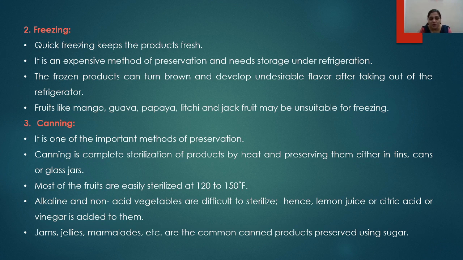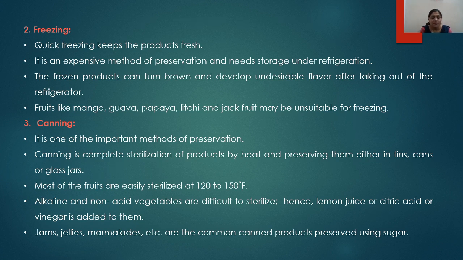The frozen products can turn brown, and they can develop undesirable flavor after being taken out of the refrigerator. So even though it is a method of preservation, it also has some drawbacks. Then fruits like mango, guava, papaya, lychee, and jackfruit are unsuitable for freezing.